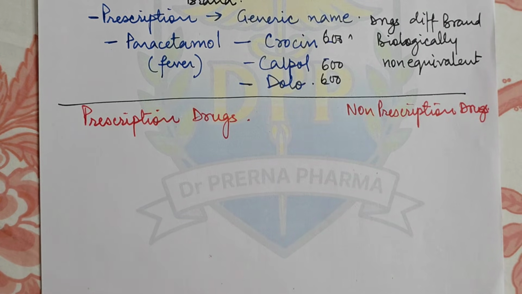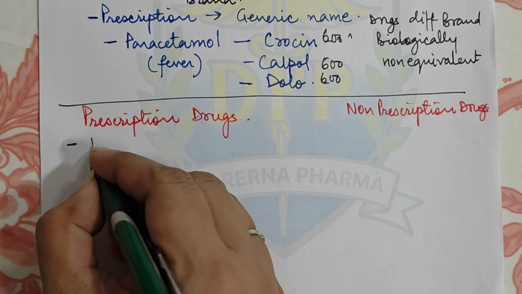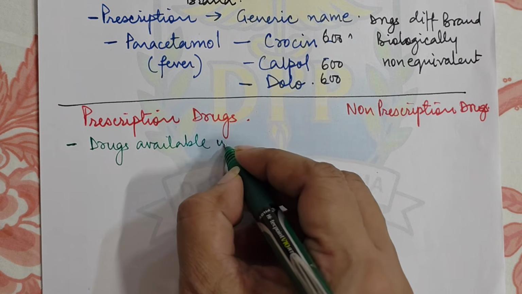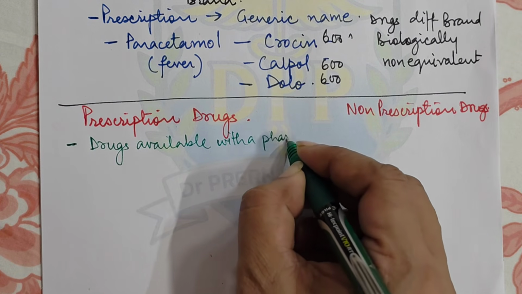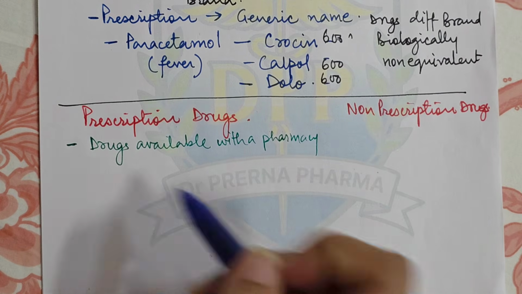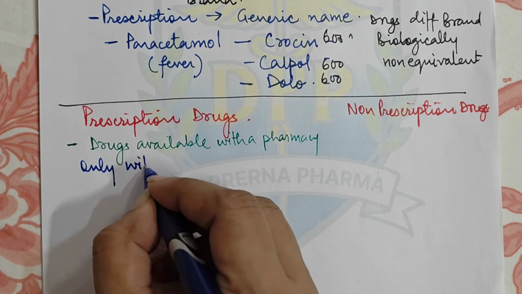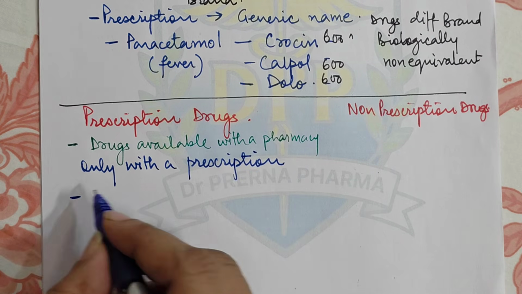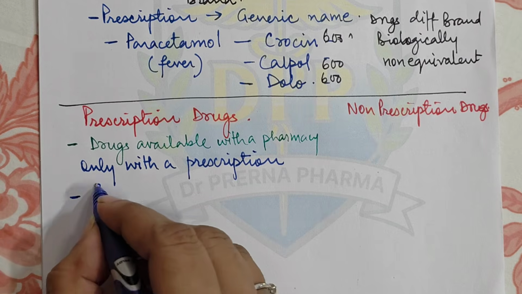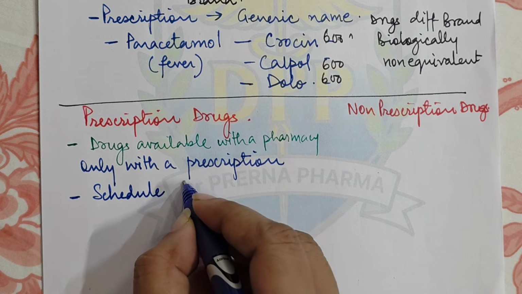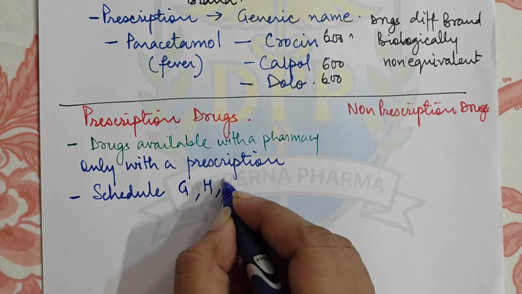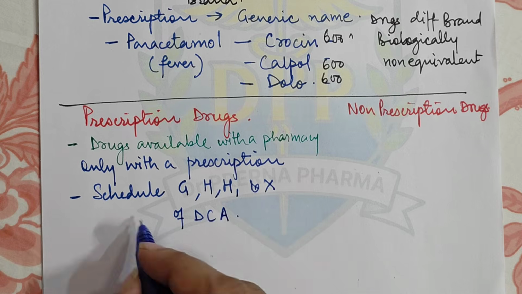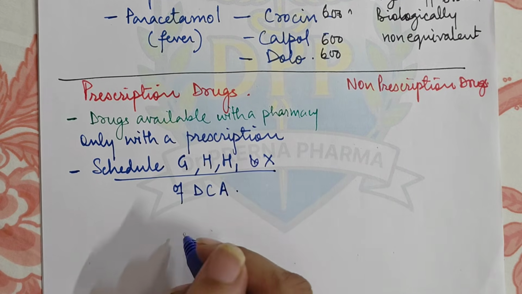Prescription drugs are those drugs which are available from a pharmacy only with a prescription. That means when you show the prescription to the pharmacist, only then he will give those drugs to you. So drugs under schedule G, H, H1 and X of the Drugs and Cosmetics Rules are the drugs which are basically available with the prescription.